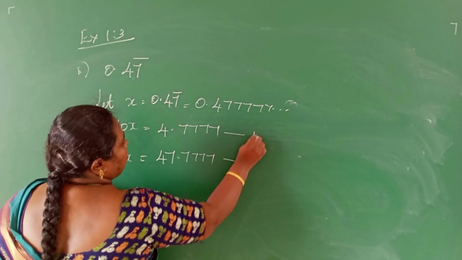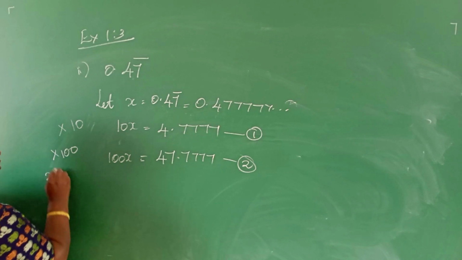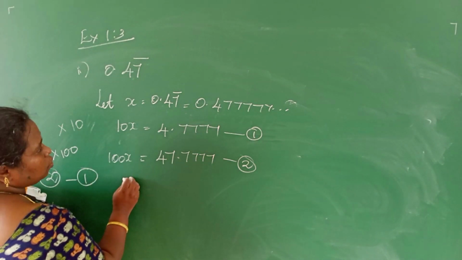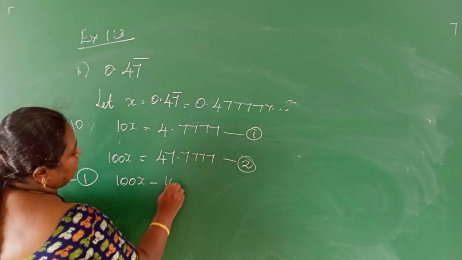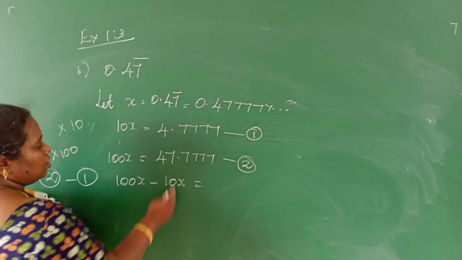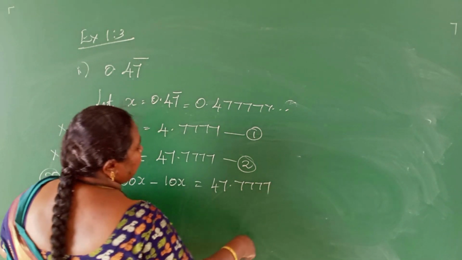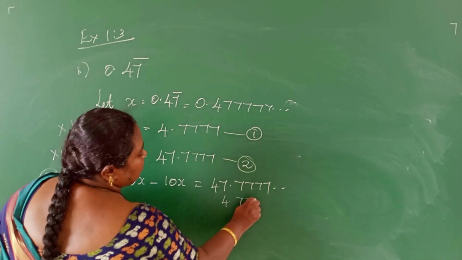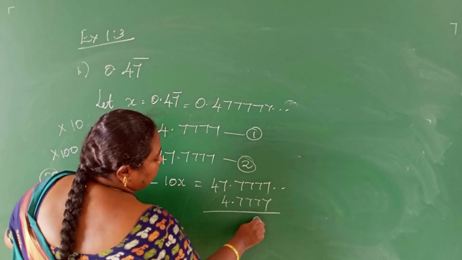Now I am going to name this as 1 and this as 2. I am going to subtract 2 minus 1. What is 2? 100x. And what is 1? 10x. This is equal to 47.7777, it keeps on going, minus 4.777. The whole decimal part will become 0.